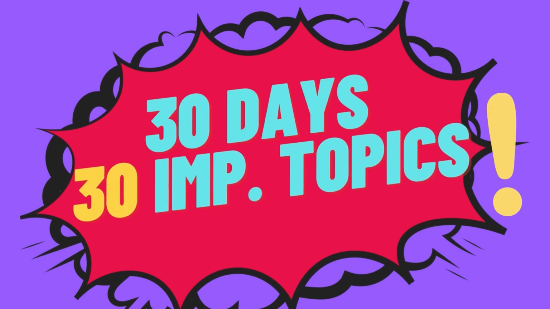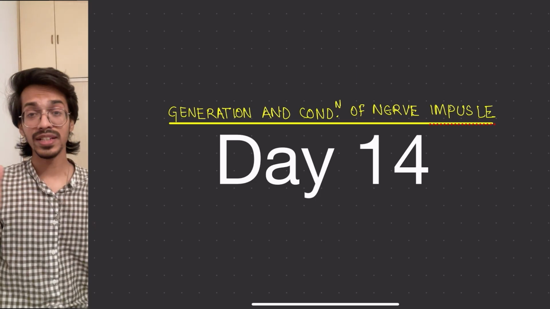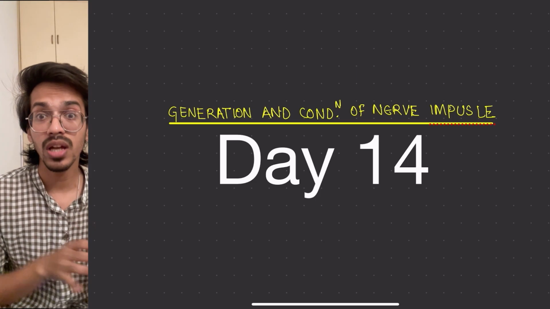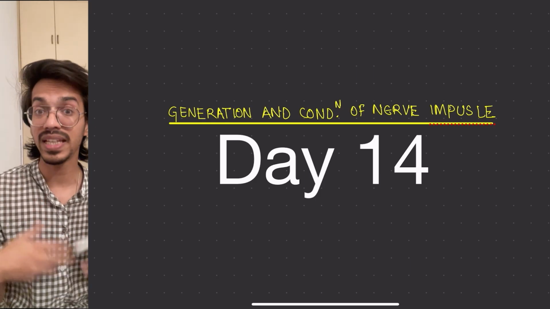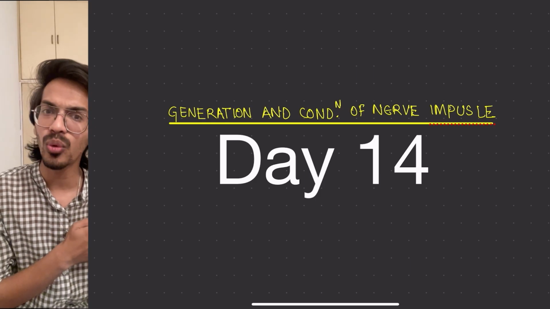Chalo, let's complete it. Well, in today's video, we're gonna be learning about how the nerve impulse is being generated and conducted over a neuron. For this topic, we have to know certain pointers: during the normal time, the neurons are in their resting state.